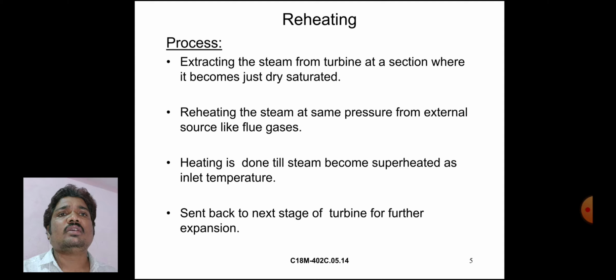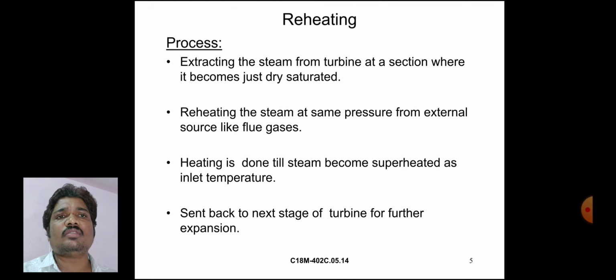Extract the steam from the turbine at a section where it becomes just dry saturated. Reheat the steam at the same pressure from an external source like flue gases.